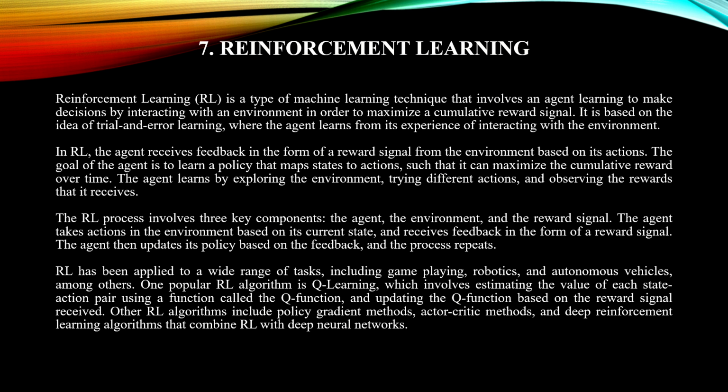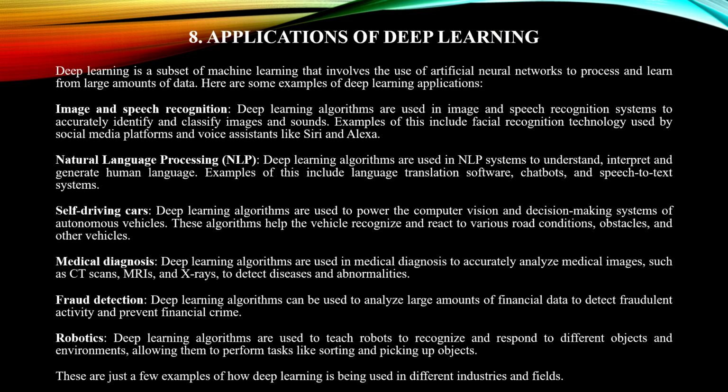The Q function is based on the reward signal received. Other algorithms include policy gradient methods, actor-critic methods, and deep reinforcement learning algorithms that combine RL with deep neural networks. And next, coming with the applications of deep learning.